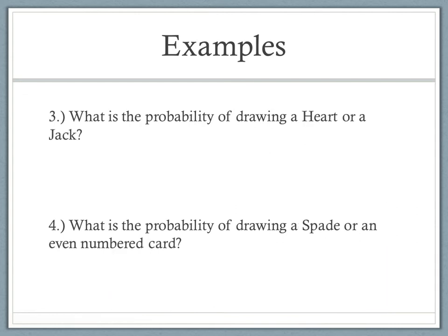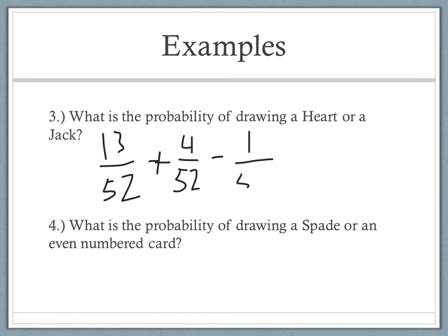Now, what is the probability of drawing a heart or a jack? Well, there's 13 hearts out of 52. Okay, plus there's 4 jacks out of 52. Now, there is 1 jack of hearts. Okay, so we're going to subtract, shouldn't have put an equal sign, we're going to subtract that 1 jack of hearts because I counted it twice. I counted it once for the hearts and I counted it once for the jacks. So that's going to give me 17 minus 1 is 16 out of 52.